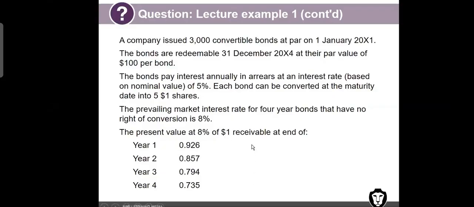So it says that the present value. Now, can you see the Excel slide? No, just the presentation. No, PowerPoint. Sorry, I shared the PowerPoint. I can see the PowerPoint. So it says that the present value of 8% of $1 receivable at end of year.